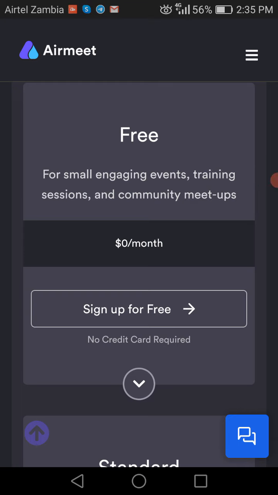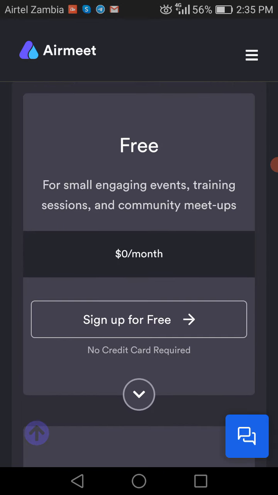If you want any of these, or maybe if you want to try out Airmeet and see how it works, you can first start with the free plan. But if you're a business or a company, I would highly recommend that you go for a paid plan so that you can be exposed to a lot of Airmeet features, and do your meetings, conferences, workshops, and virtual events better than ever before.